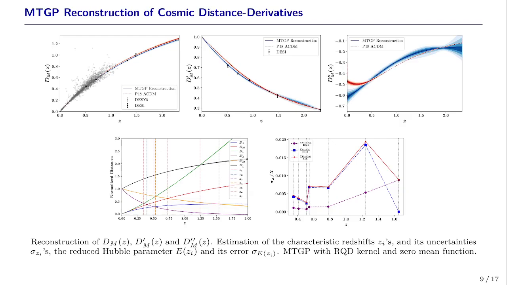Interestingly, we find that in dm, dm prime and dm double prime, the reconstruction result that is shown in blue has a clear deviation from Planck ΛCDM at the low redshifts. We also notice that there is a changing slope for dm double prime at very low redshifts.